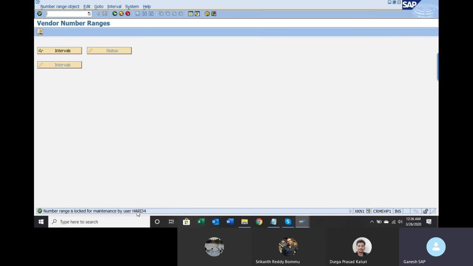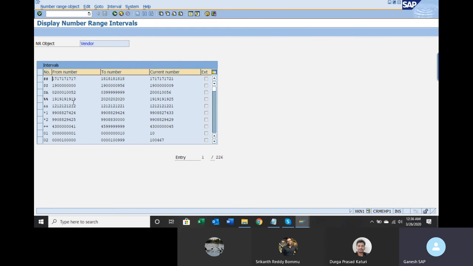The number range is blocked by some user, Hari34. No issues. I cannot create now because all number ranges are already created by different users. So go to the display button and select any existing one. I'll take 9 and 10.